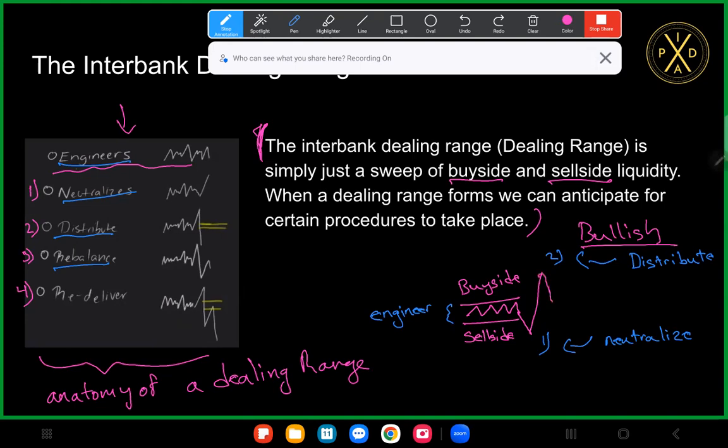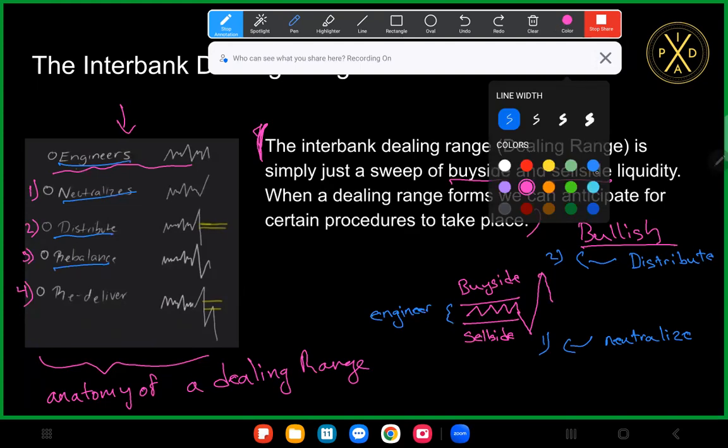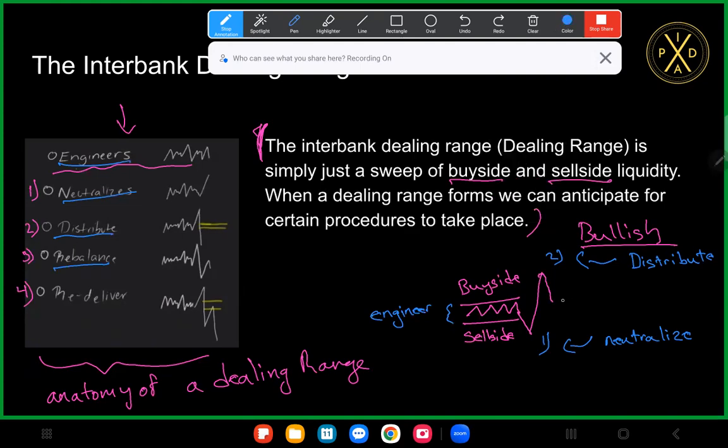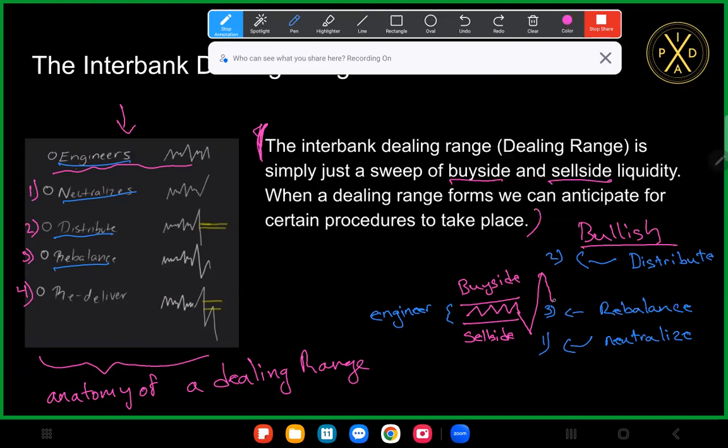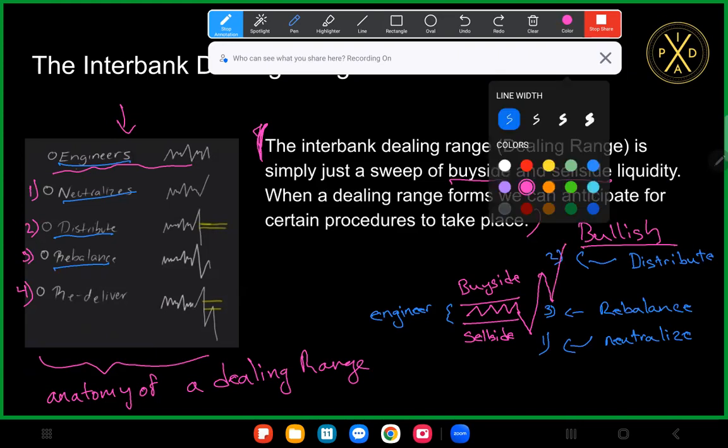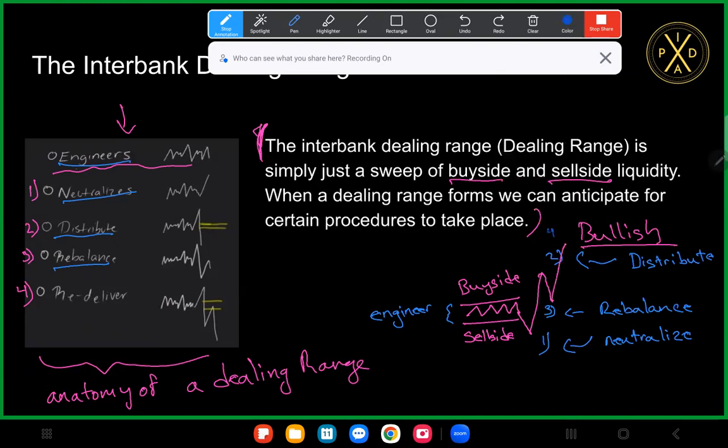That's phase 3, the rebalancing phase. And then after we rebalance, we need to redeliver, right? So phase 4 would be to redeliver.